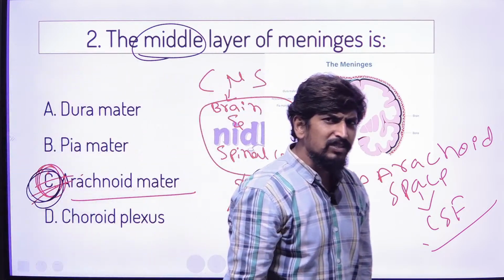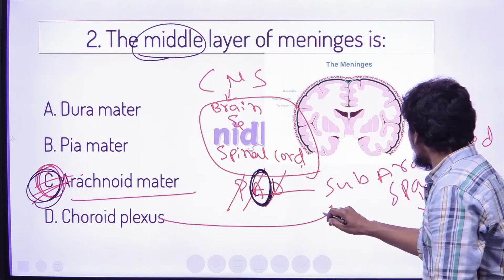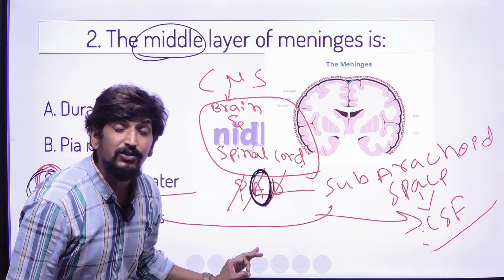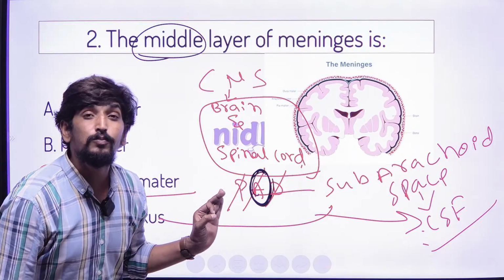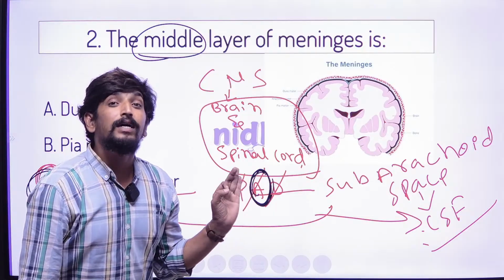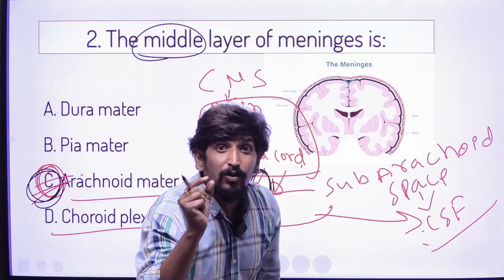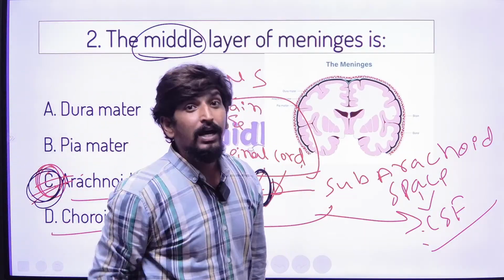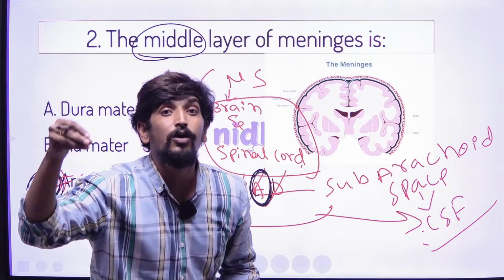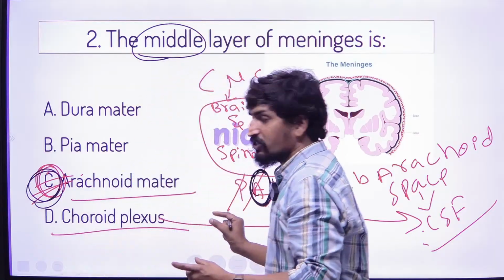What is this choroid plexus? This choroid plexus is an area which secretes the CSF, the cerebrospinal fluid. The choroid plexus is the mother town of cerebrospinal fluid, and it travels into the space called the subarachnoid space.